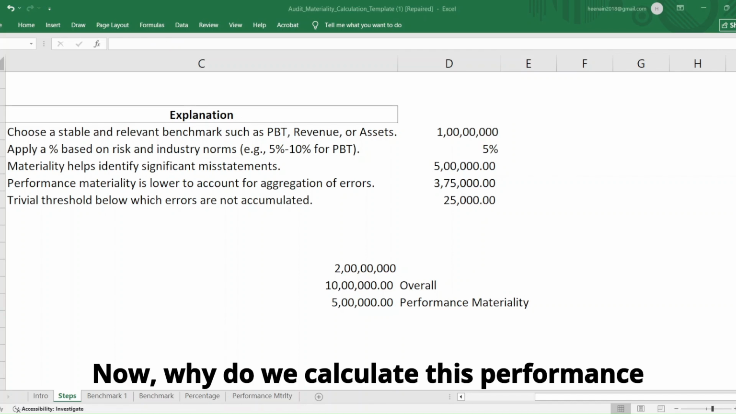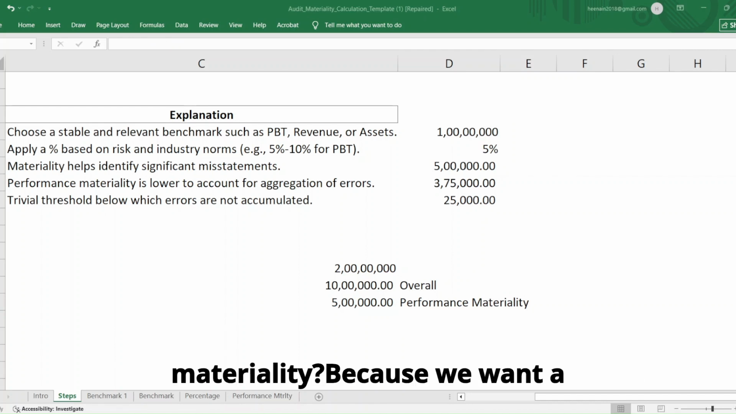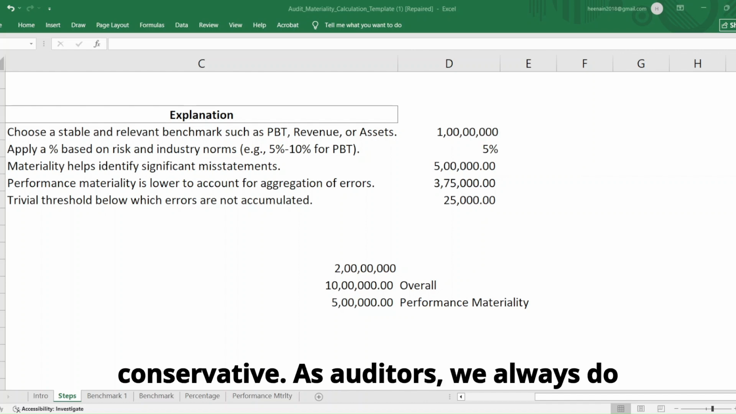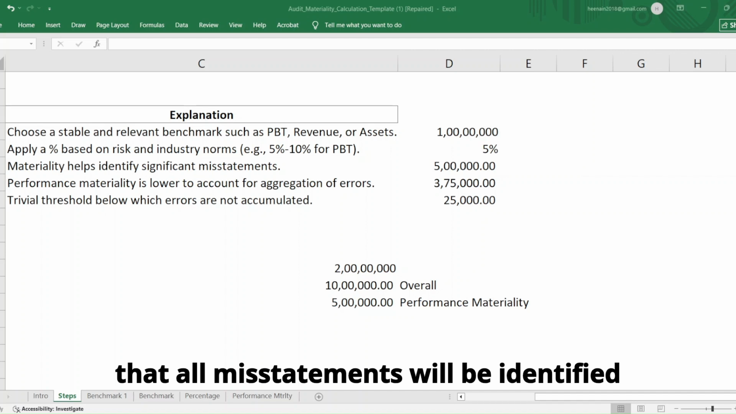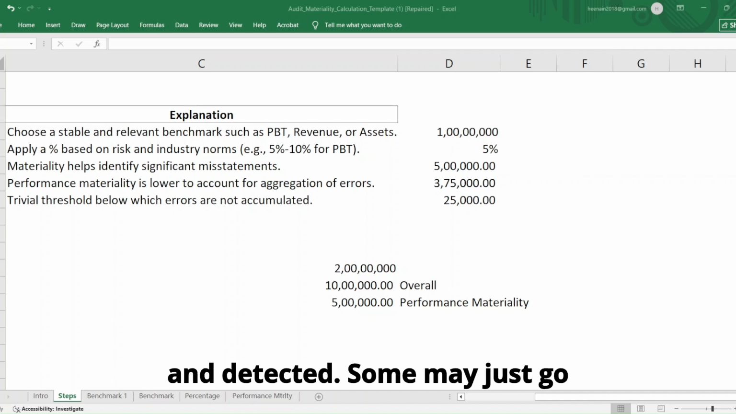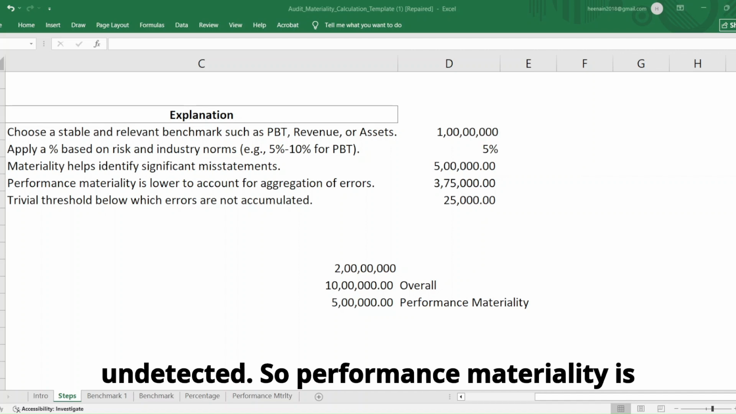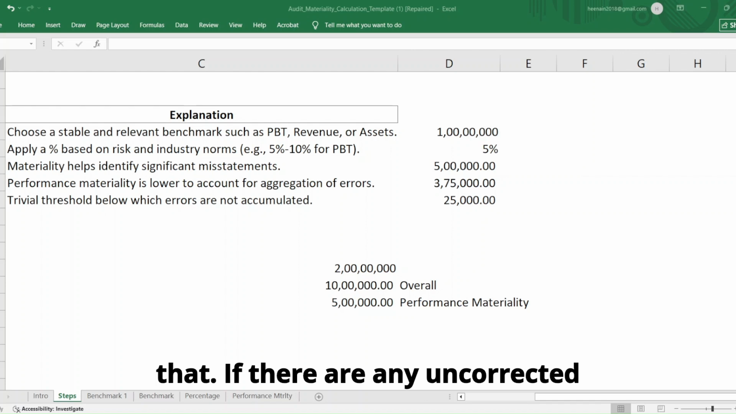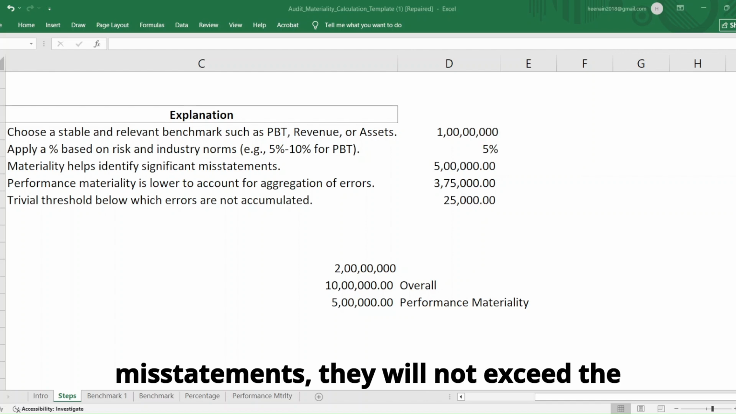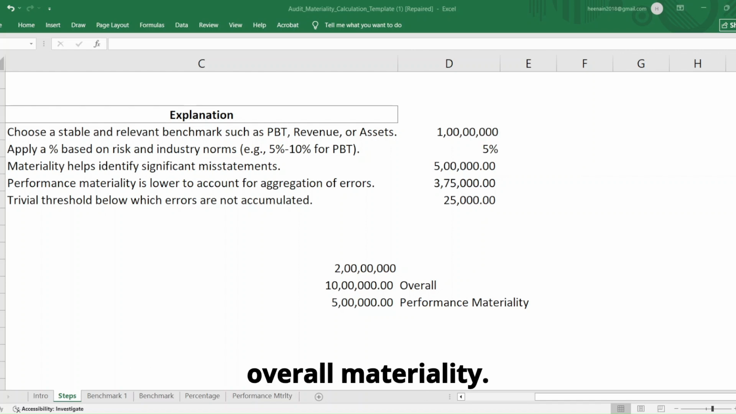Now, why do we calculate this performance materiality? Because we want a buffer. We want to be more conservative. As auditors, we always do sample testing, so it is not necessary that all misstatements will be identified and detected. Some may just go undetected. So performance materiality is like a safety net. It helps to ensure that if there are any uncorrected misstatements, they will not exceed the overall materiality.